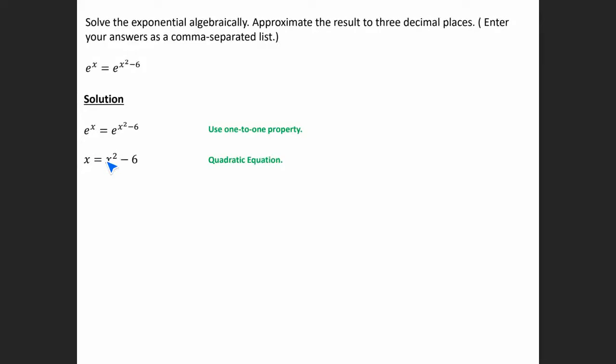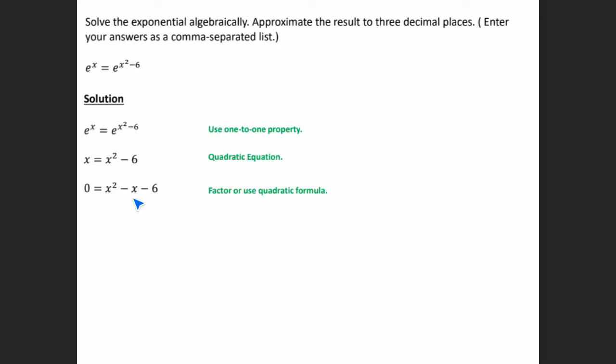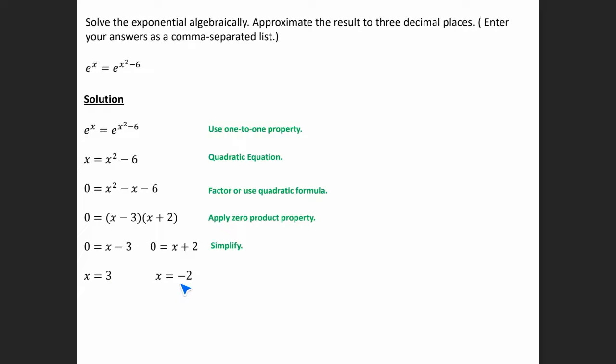Now this is quadratic, so if I want to solve for x, I need to have everything on the same side. So I'm going to bring this x to the right side by subtracting on both sides. And at this point, we can either try to factor, use the quadratic formula, or use any quadratic method. Okay. So this does factor as 0 equals x minus 3 times x plus 2. We can set each factor equal to 0, and then we can solve for x. So x is 3, and x is equal to negative 2. Any questions on that?